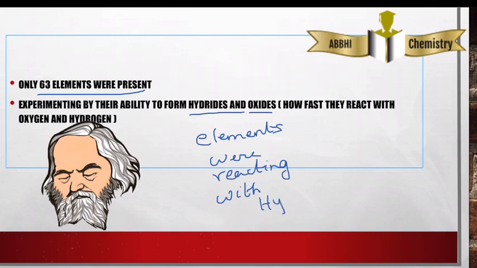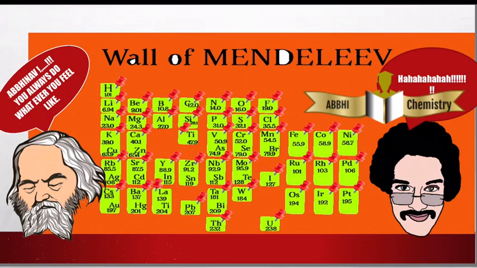hydrogen, oxygen. So this was one of the criteria he chose. He wrote the formulas on cards and pinned them to the wall, as you can see on the screen, to find out some similarity between physical and chemical properties.